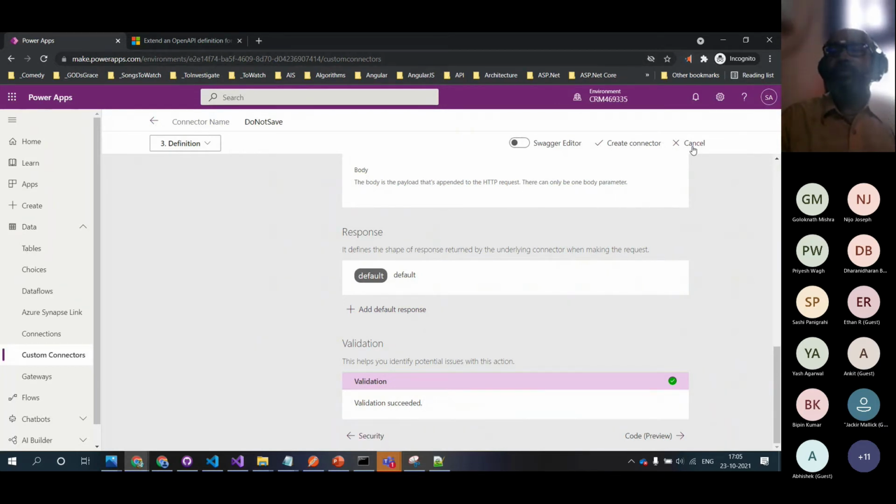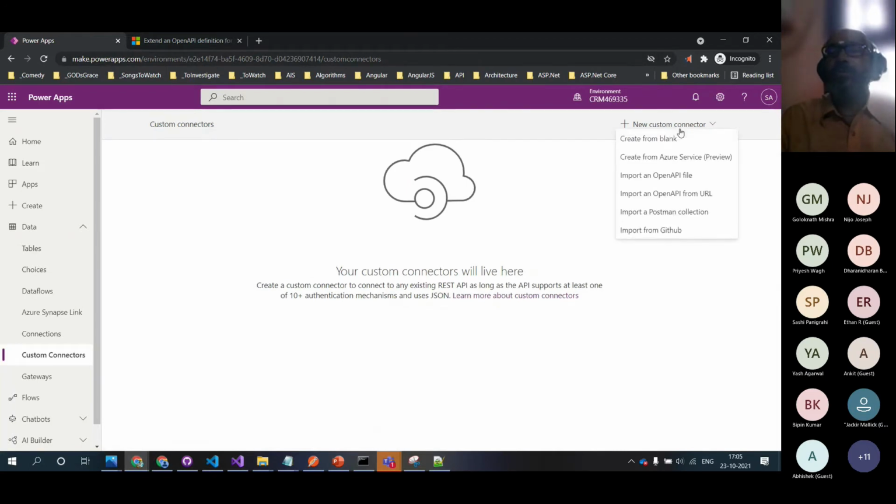We don't need this. We will create it from scratch. I just wanted to show you that if you have an Azure App Service or you have an Open API URL, some people will expose the Swagger right from their API. You can use that, or you have a Postman collection or GitHub. So we'll start with this in future months' episodes. When we are doing that, we'll see the rest of the options.